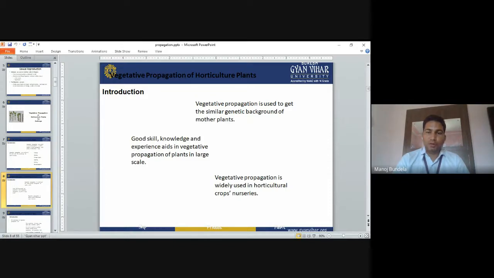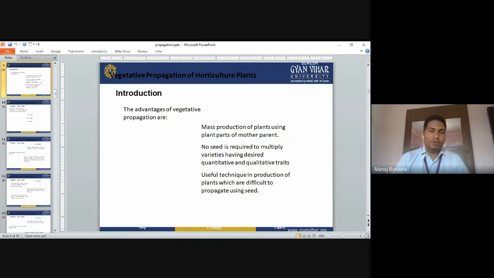Vegetative propagation is widely used in horticulture crop nurseries. Normally, in fruits and all, we go for the vegetative method of propagation. Advantage of vegetative propagation: mass production of plants using plant parts of the mother parent. We can grow many cuttings in one place and develop plants on a large scale. No seed is required to multiply varieties having desired quantitative and qualitative traits.